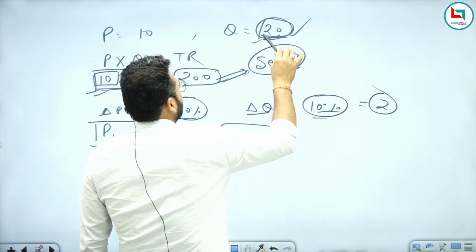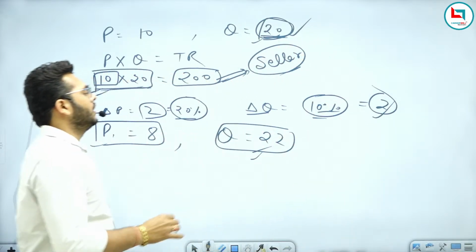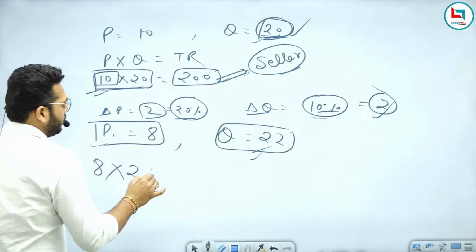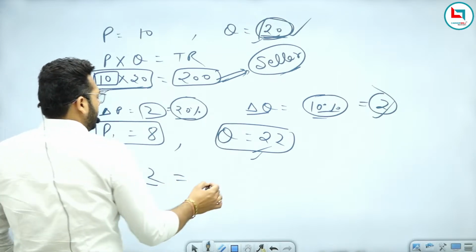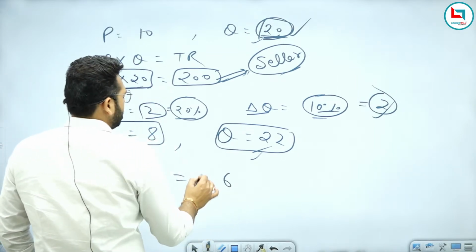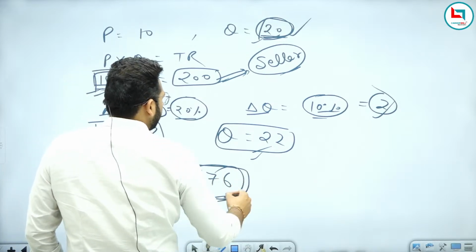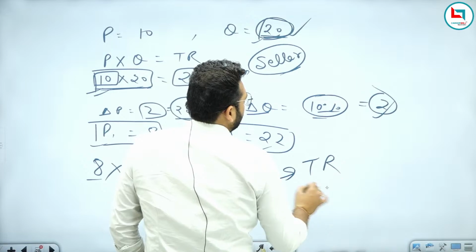Your initial demand was 20, now you demand 2 more units, so it becomes 22. The total revenue for the seller is 8 multiplied by 22, which is 176.